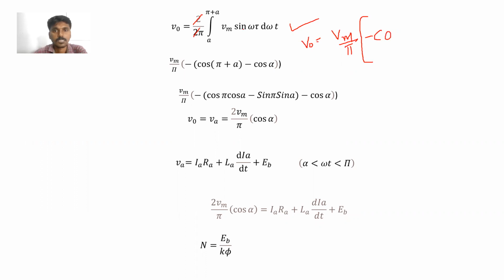So here the integral of sin omega t d omega t is minus cos omega t. Here Vm is a constant, that's why we have taken it outside. So the limits are alpha to pi plus alpha. Clear? Next.